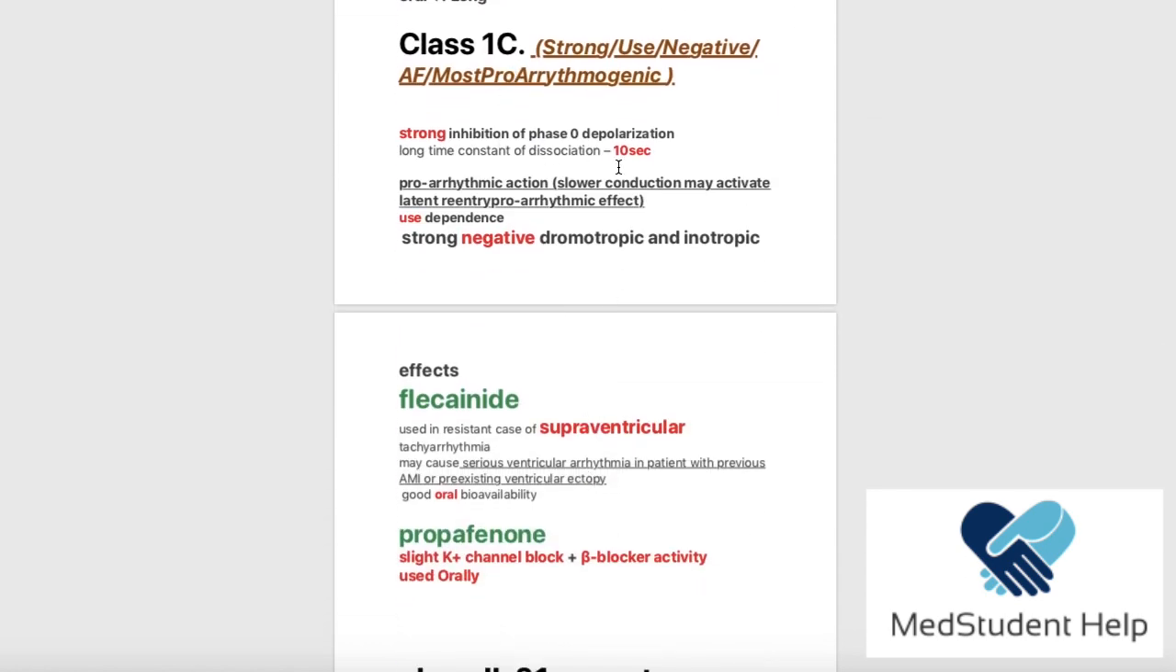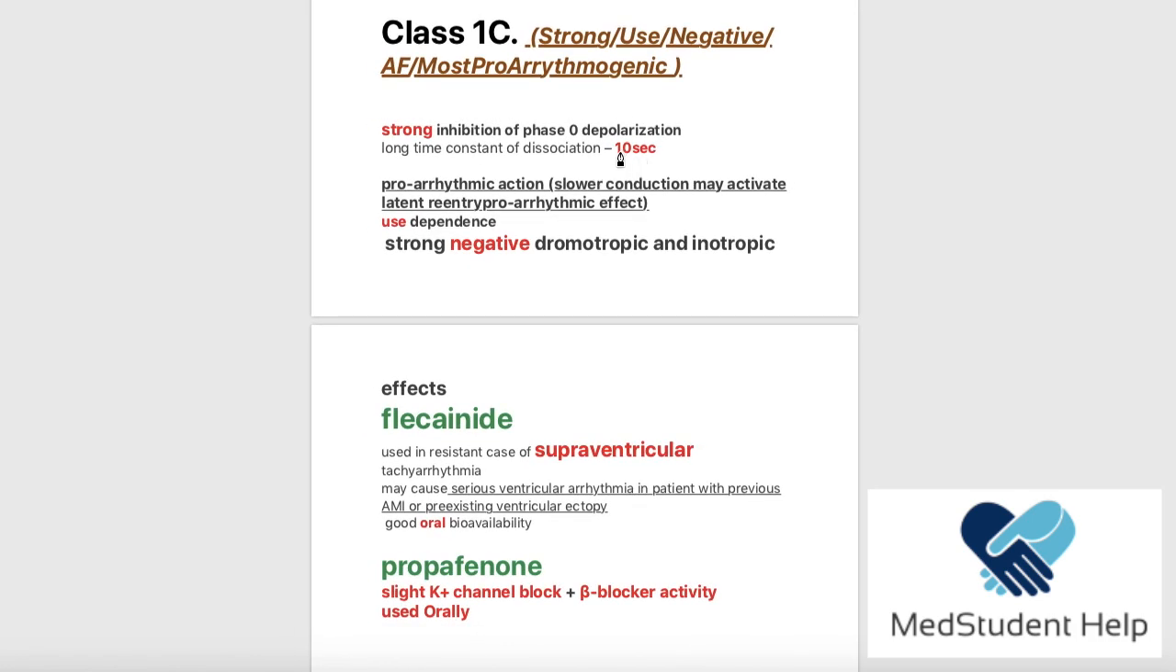Now, class 1C is the last class in class 1. It has a strong inhibition. Why strong? Because it blocks for a long time, for 10 seconds. The bad thing about class 1C is that they are pro-arrhythmogenic. What does pro-arrhythmogenic mean? That basically we're giving a drug to stop the arrhythmia, but the drug itself might cause arrhythmia. You see, it's tricky, so we call it a pro-arrhythmic drug. Slower conduction may activate latent re-entry, a pro-arrhythmogenic effect.